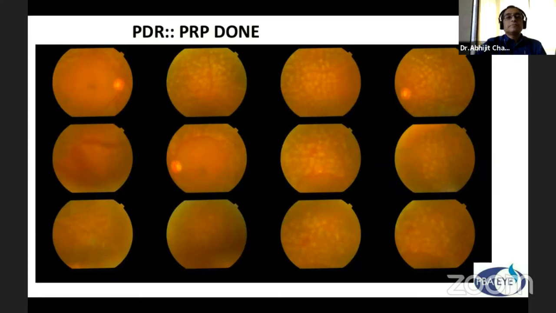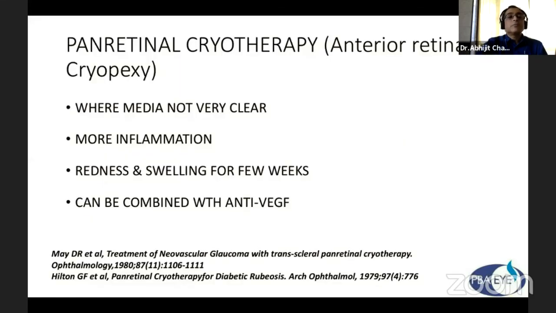Here we can see it's a case of high-risk PDR with pre-retinal hemorrhage and vitreous hemorrhage, and it is thoroughly lasered, you can see, except leaving 2 disc diameters from the macular area temporally, and all area lasered, and up to this we came up to 500 micron. This is a slit lamp laser done with 500 micron. So the pan-retinal cryotherapy or anti-retinal cryopexy, where media is not clear, you can use it.